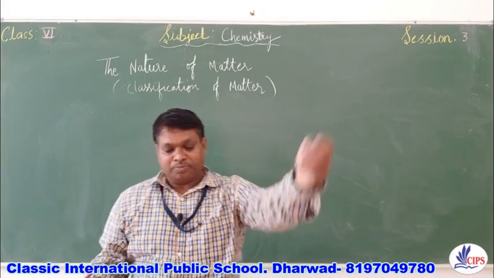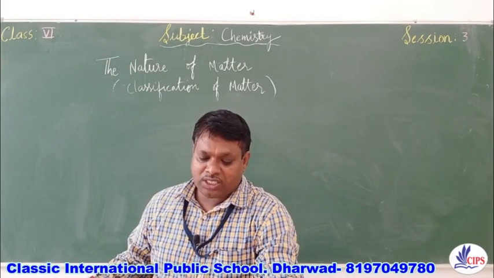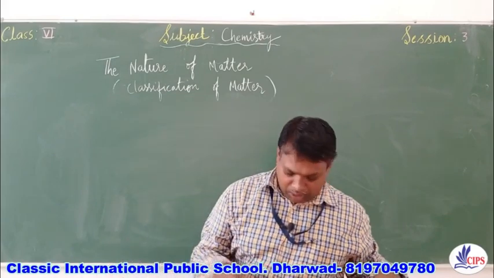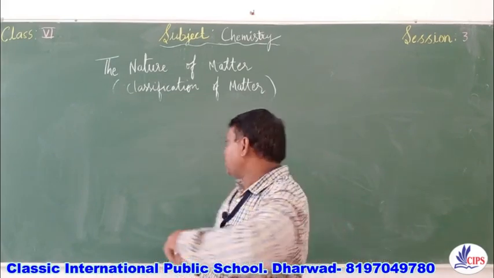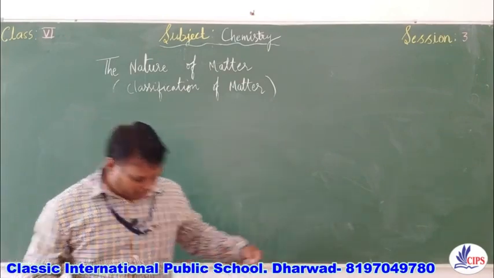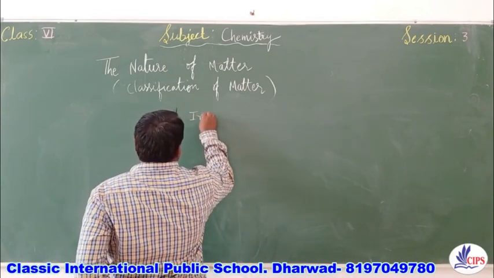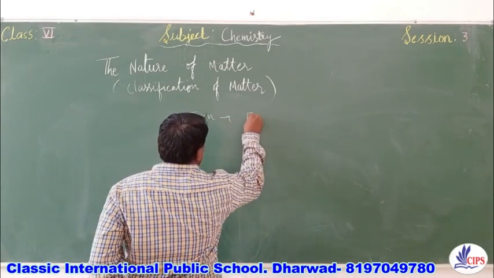Okay, same page 45 worksheet. Here they have asked to give the symbols of the following. Symbol of iron, we write Fe.